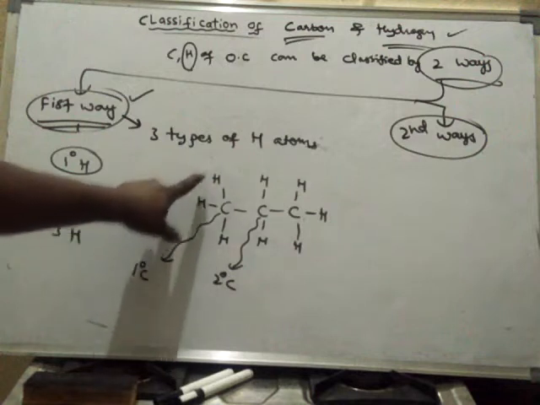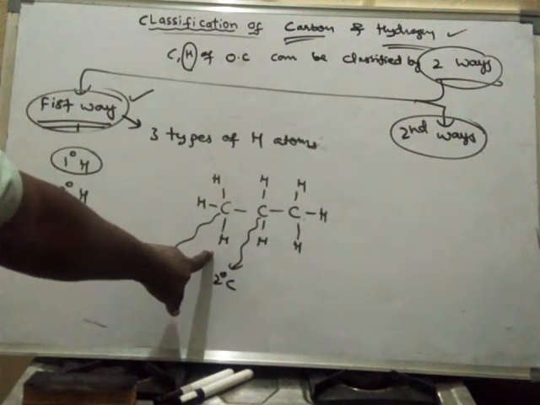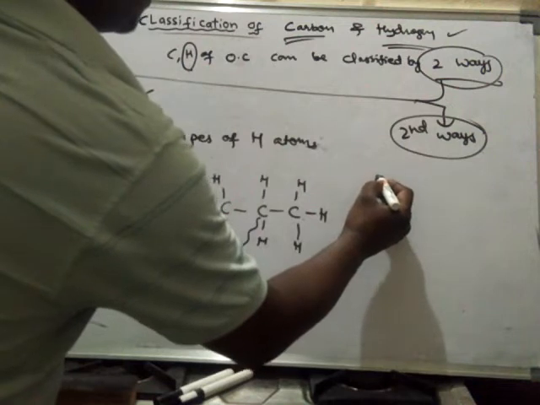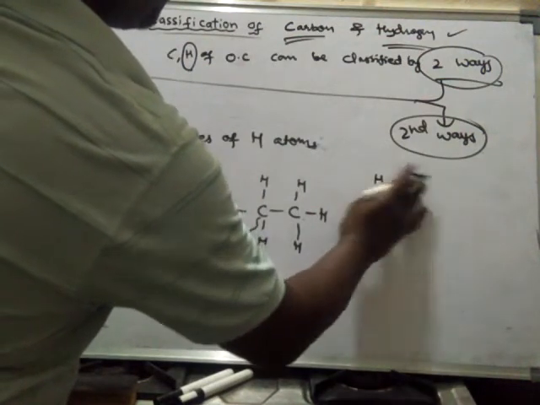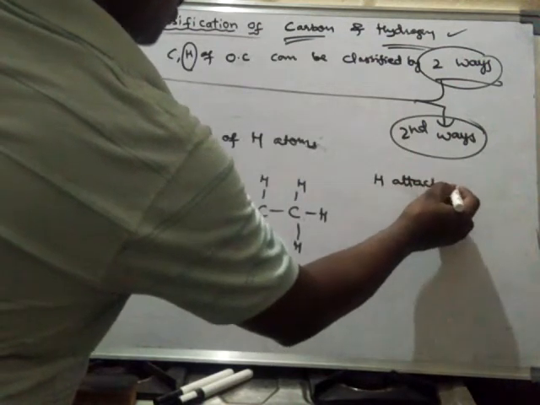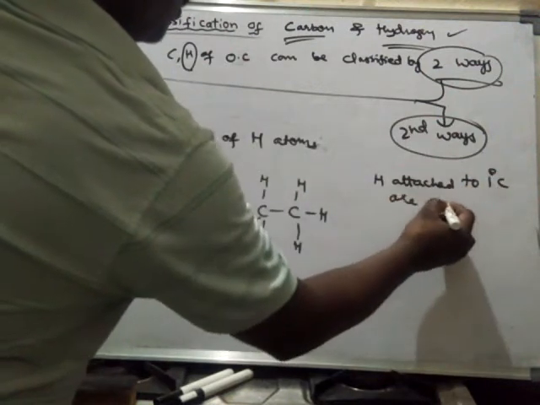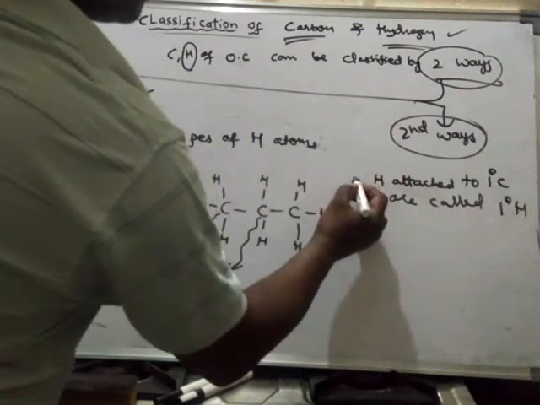Now the hydrogens which are attached to the primary carbons are said to be primary hydrogens. That means hydrogens attached to primary carbon are called primary hydrogens.